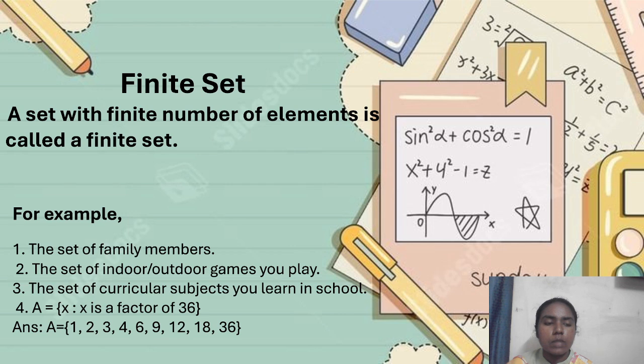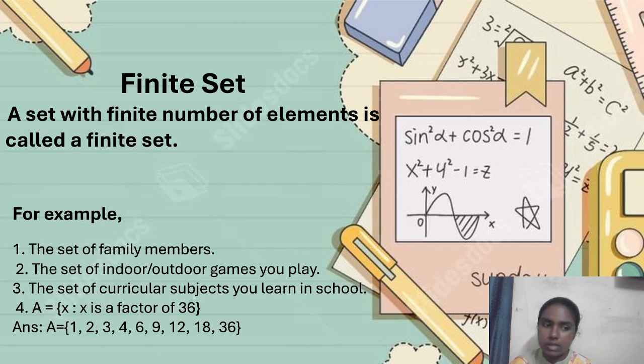Next, finite set. A set with a finite number of elements is called a finite set. So finite number of elements means what? We can count the number of elements in it. We can easily list out the elements. We already learned set builder form. Set builder form is usually denoted by conditions or rules, and we usually use it for infinite sets, or where we have large finite sets. So here finite set indicates a finite number of elements. We can easily list them out and take count of how many elements are present in the set. Those kinds of sets are called finite sets.